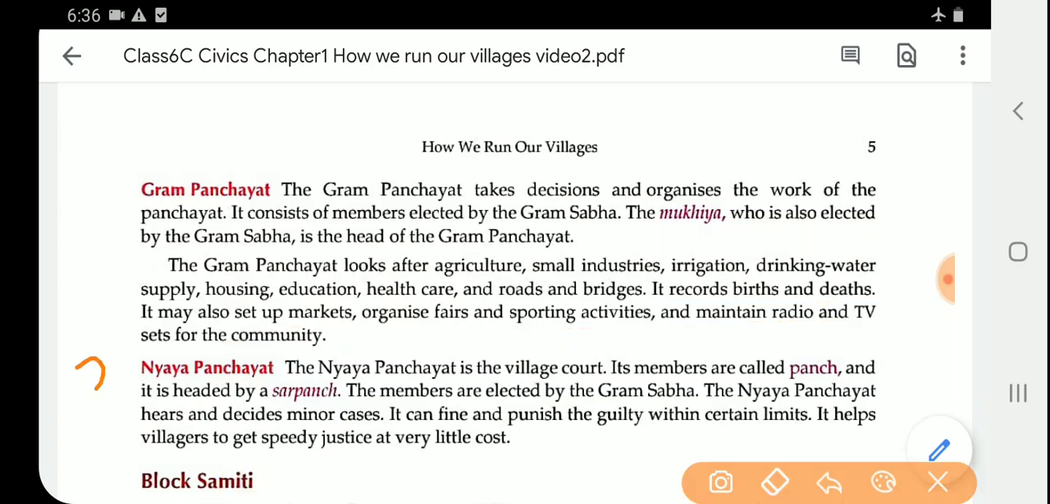Now the third point is Nyay Panchayat. When I say Nyay Panchayat, you already understand what it is. The Nyay Panchayat is the village court.